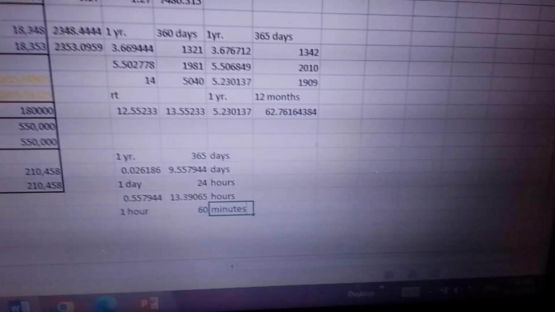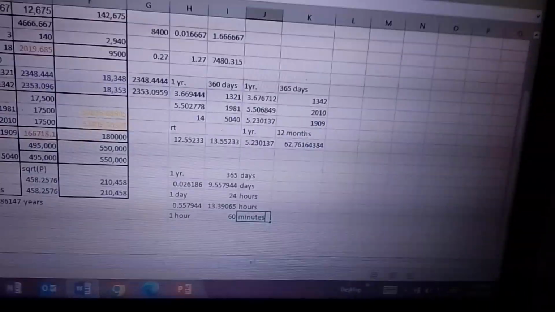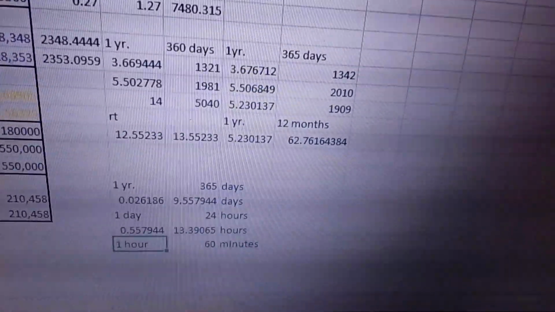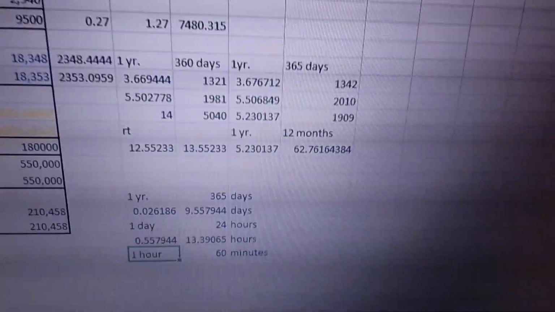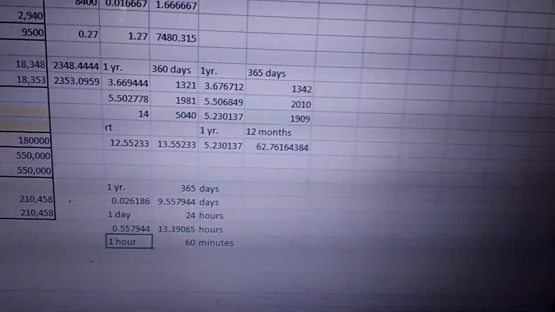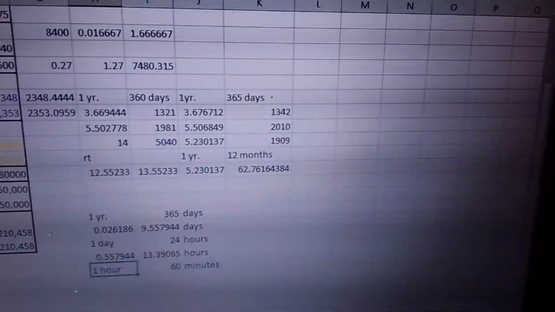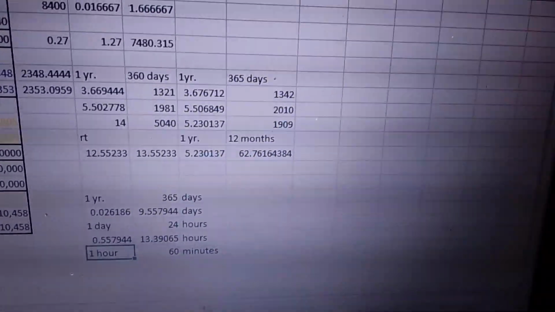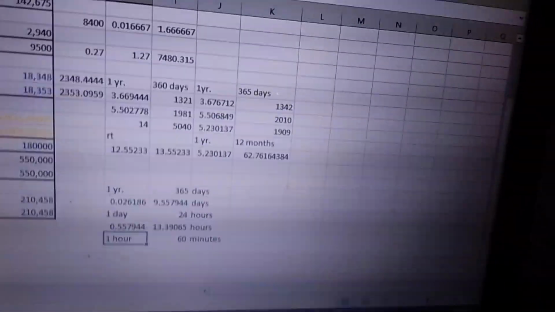Anyway, back to the problem. So now we have 1 hour is worth 60 minutes. But remember, we got 13.39. Our 13.39 hours, that 13 is already whole hours. But did you know the decimal makes part of an hour? And that's the minutes. So we need to get rid of the 13. To do this, the answer that you got here minus the whole number.